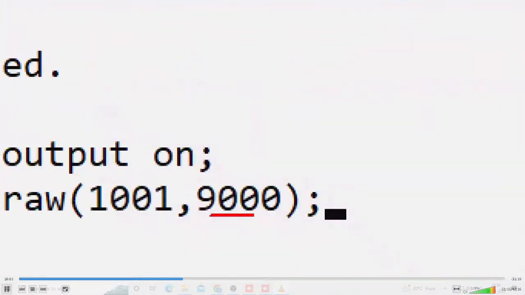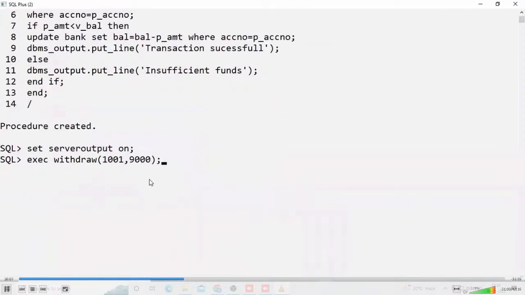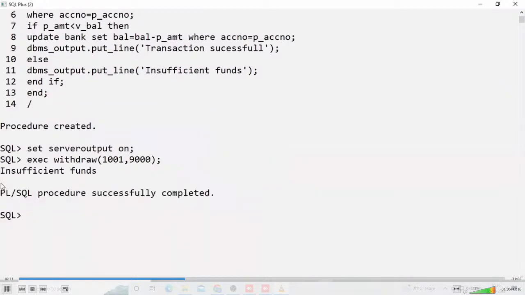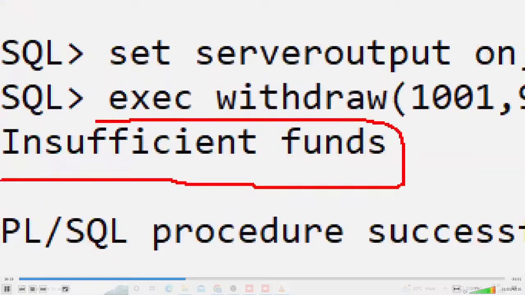I try to withdraw 9000. Is that possible? No. So it will give the message insufficient funds.